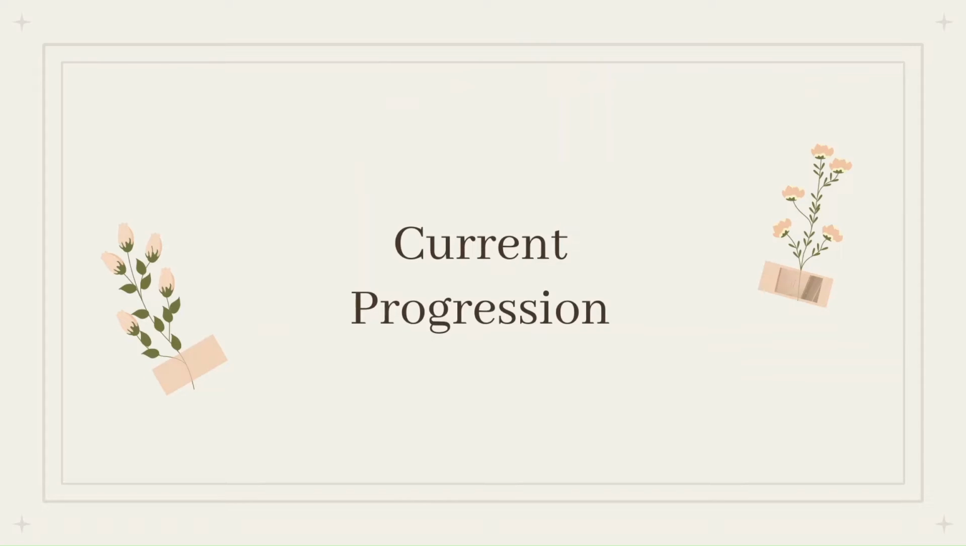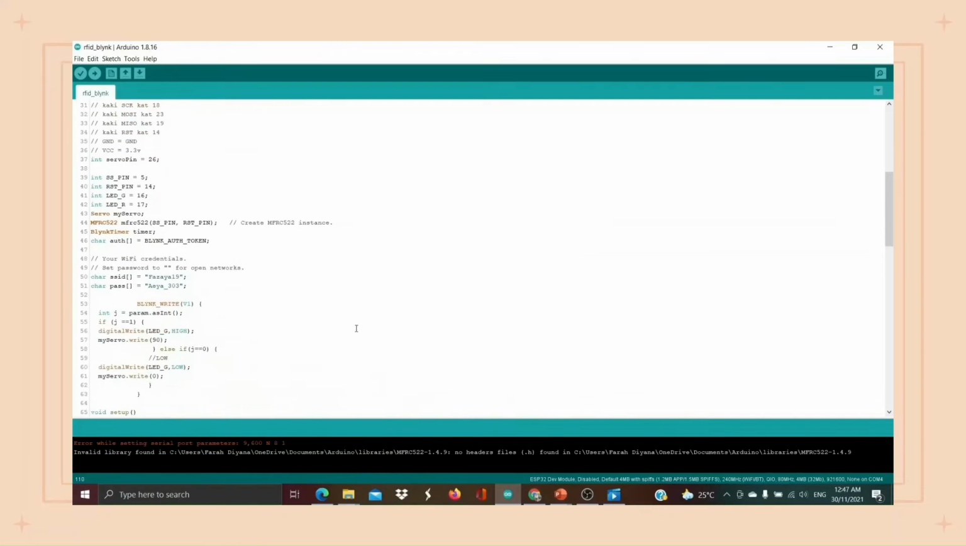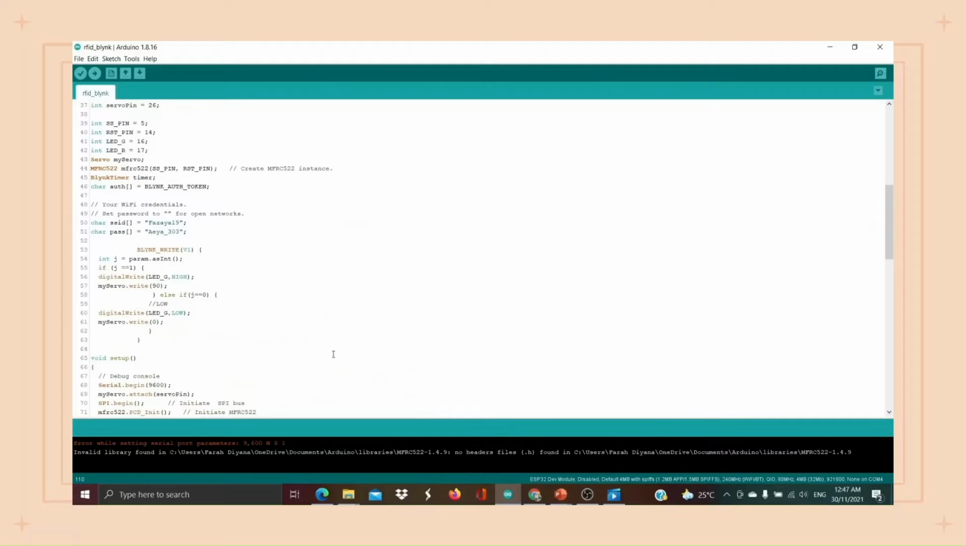This is my current progression. This is my coding for my project. I use Arduino. For my project, I use a servo, which is 180 degrees. So when the door is open, I set it to 90 degrees. When the door is closed, I set it to 0 degrees.